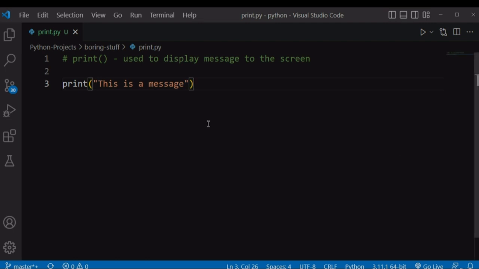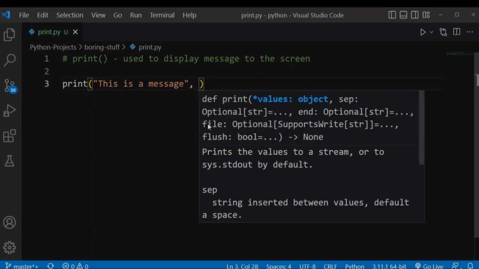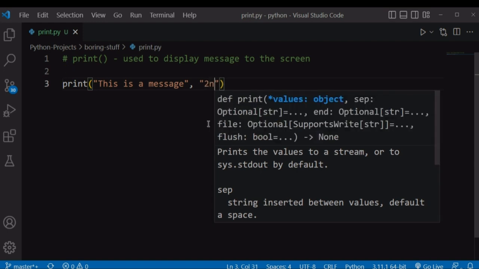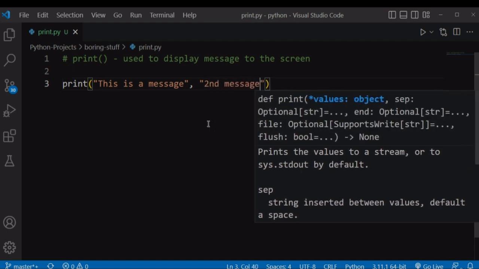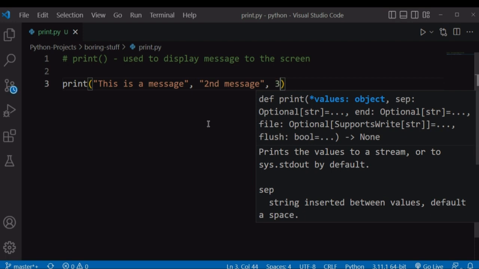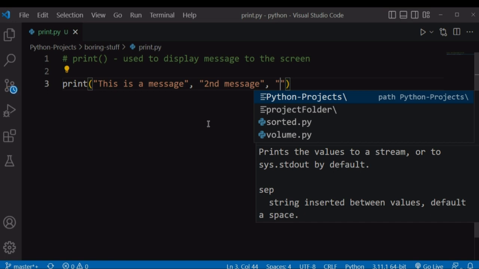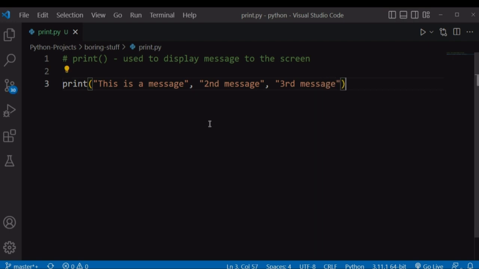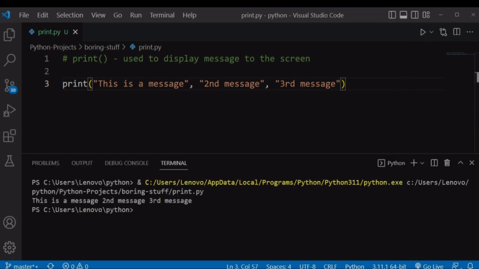So the print function also takes multiple parameters. Let's say you can print another message that says second message. Then you can have third message as well, surrounded by either double quotes or single quotes. So let's stick to our double quotes. You can say third message. You can write as many messages as you want, and these messages are going to be printed in one line. So if we run the file, we are going to have our messages printed in one line.